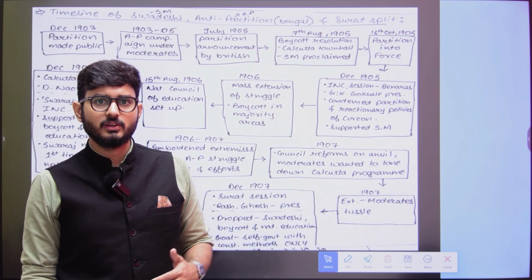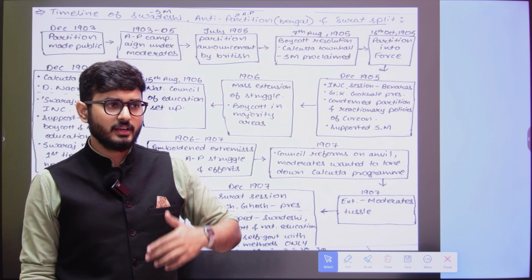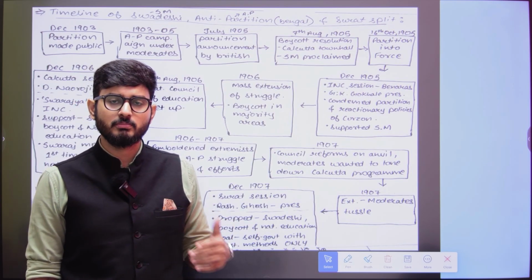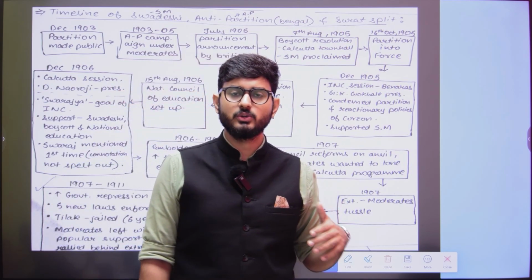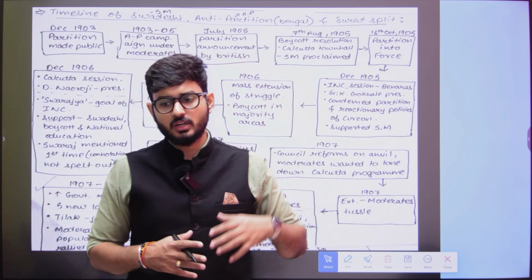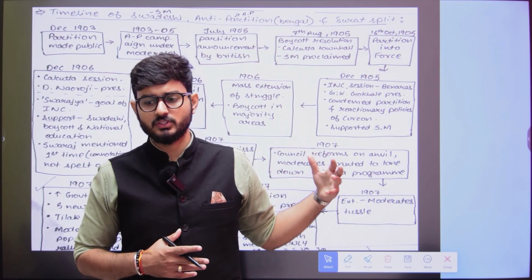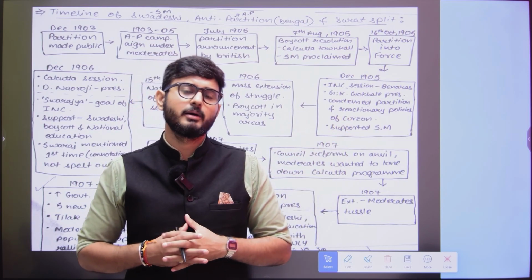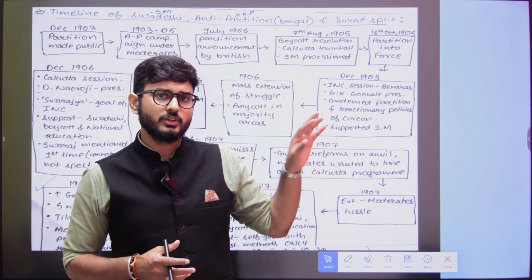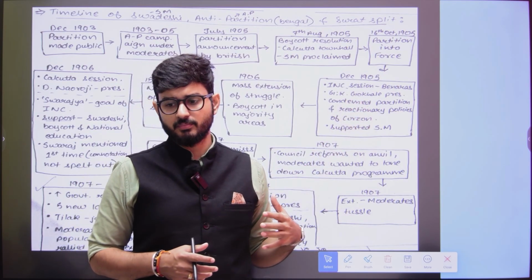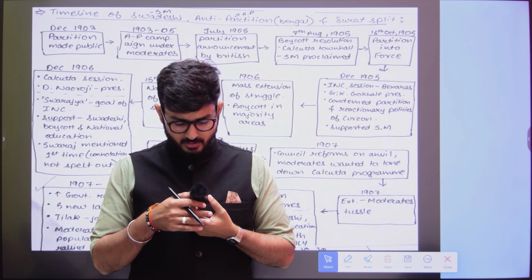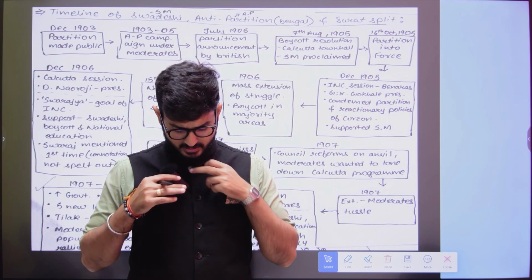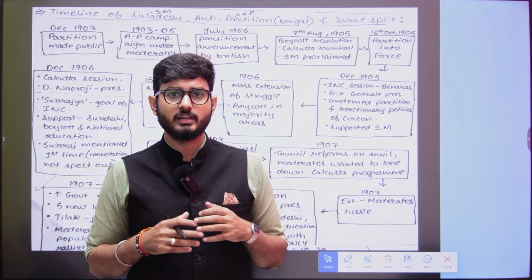The Congress, at its official level, condemned the partition policy of the British, and at this point of time the viceroy was Curzon. Curzon had also taken a lot of policies that were very reactionary in approach. So when such a decision was taken, the extremists were very much happy.